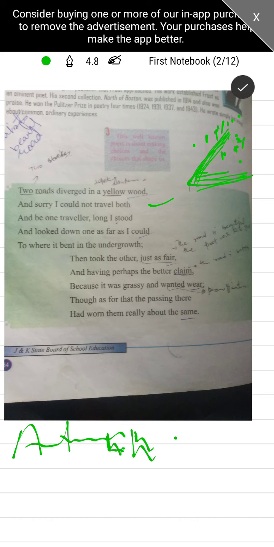That is why he is saying that I was looking at this road as far as I could.